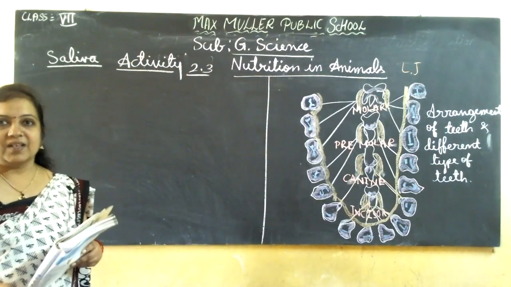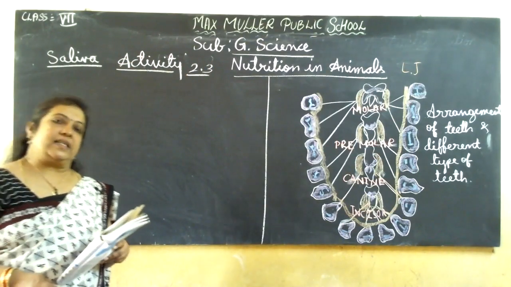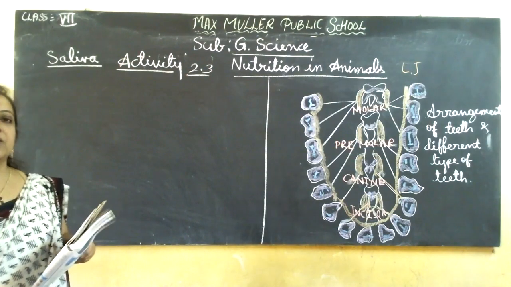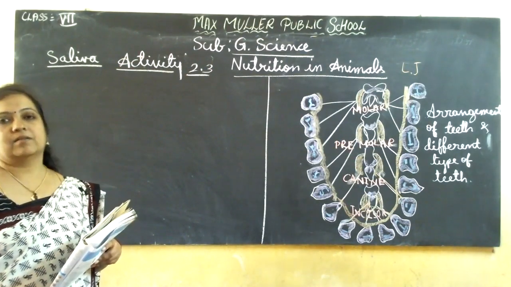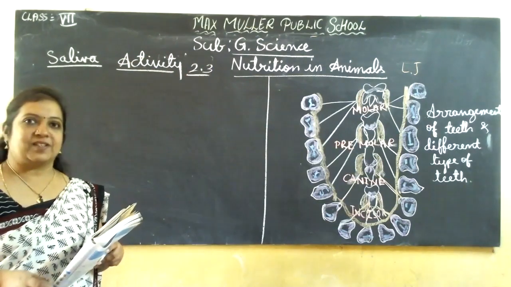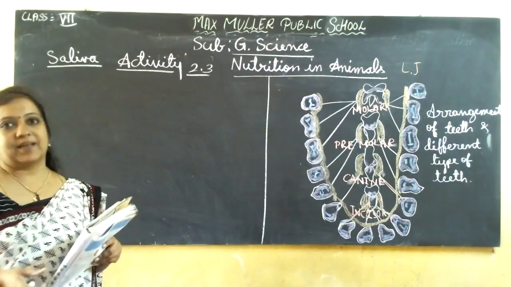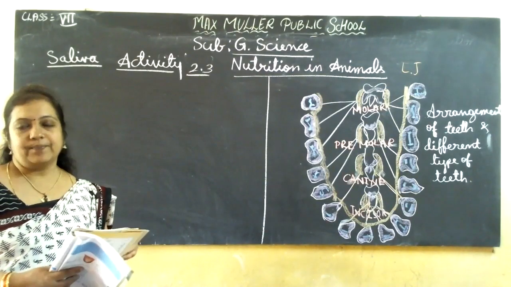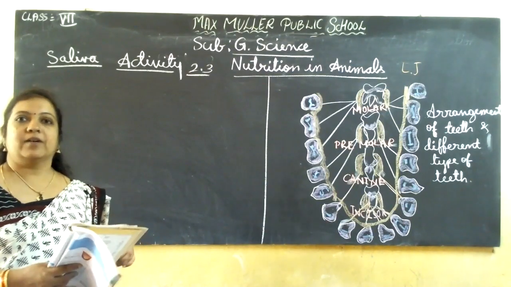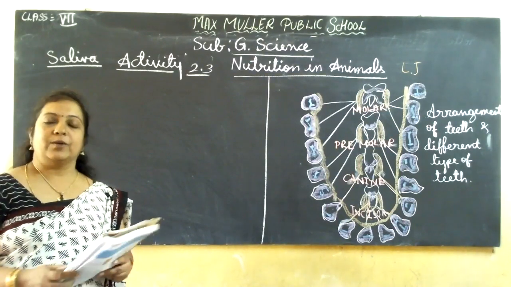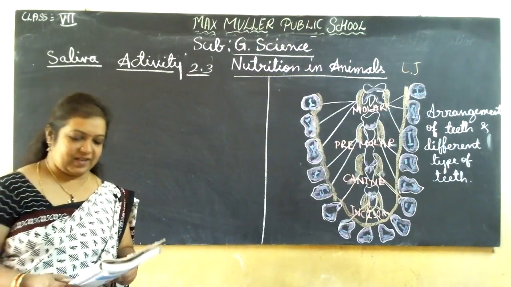Saliva is a liquid-like thing, and here the chemical reaction of the food will take place by the action of saliva. How it acts on the food item, and what product we get, we are going to discuss by doing a small experiment.